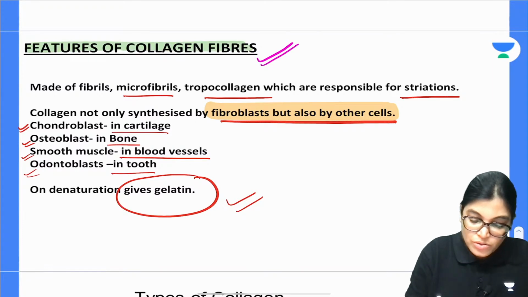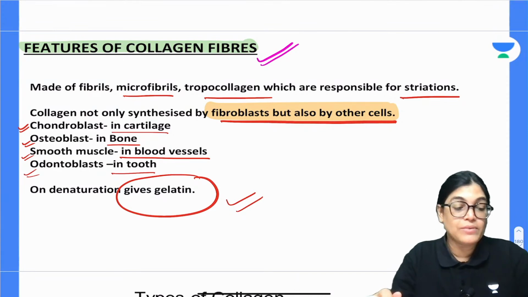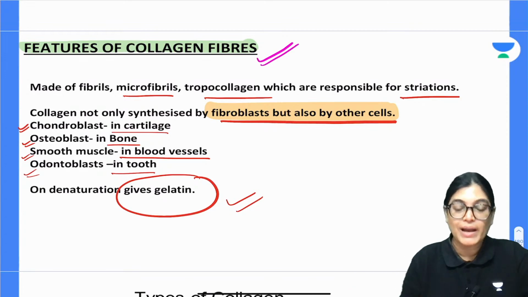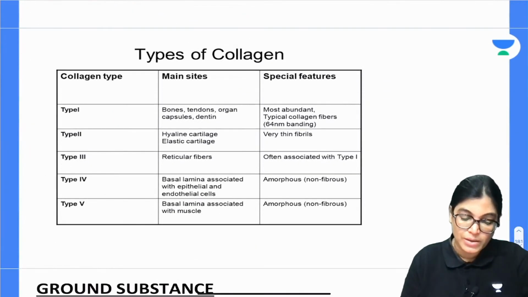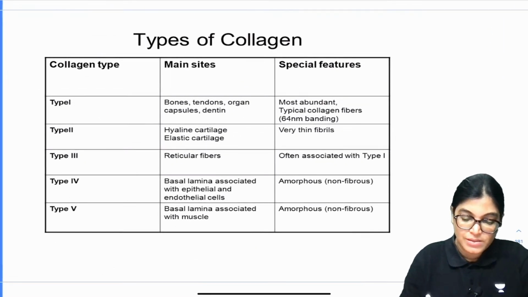My dear aspirants, I would also like to emphasize one more point. Actually, collagen variety we have got many, 25 types or more. But for you at this level, it is important to just know 4 or 5 types, which is very important. So let's talk about that. Types of collagen fibers.